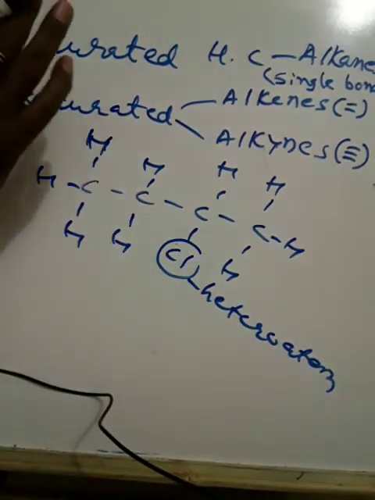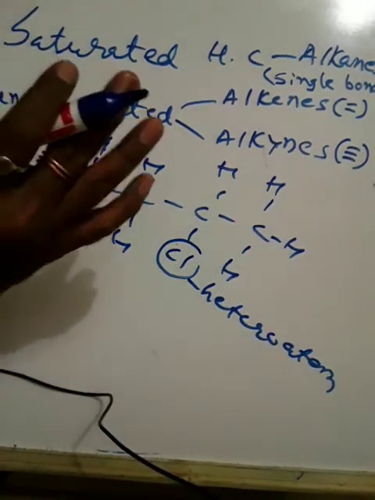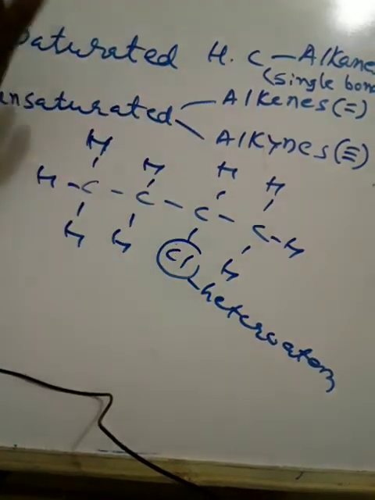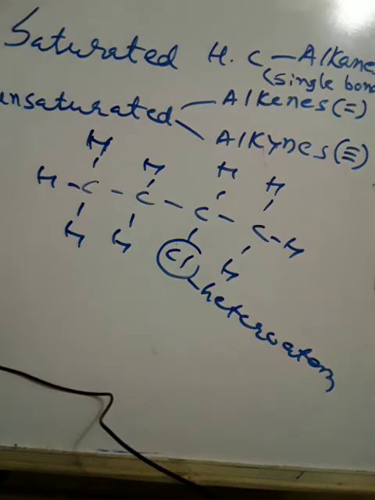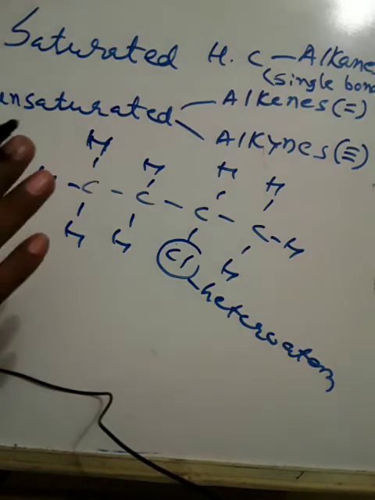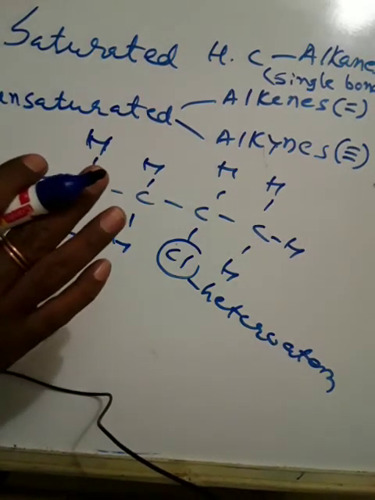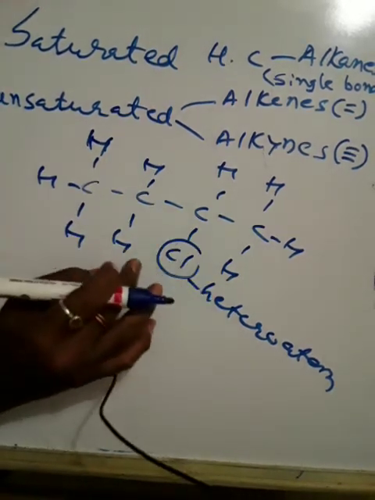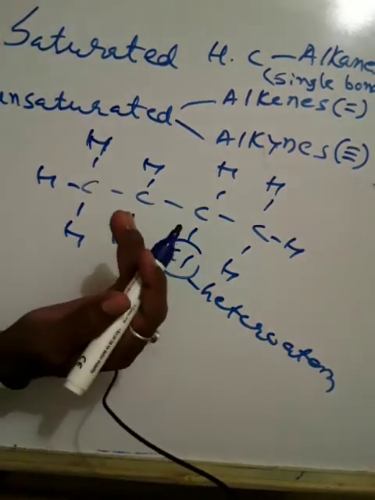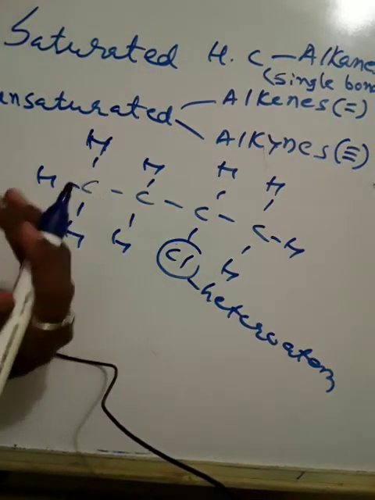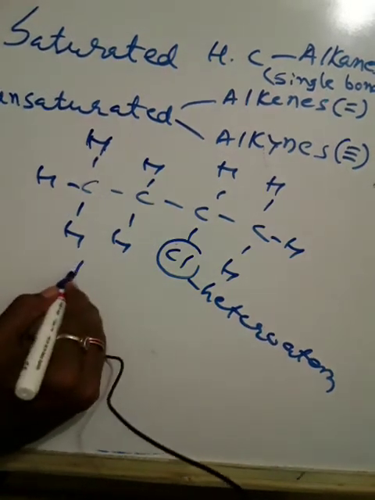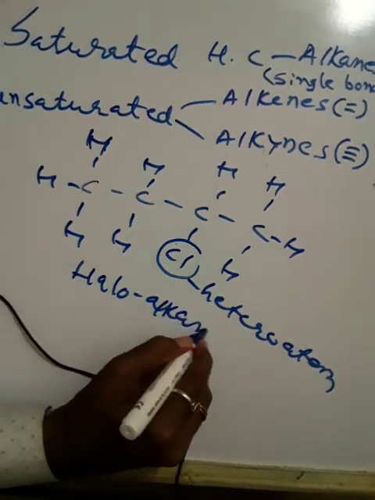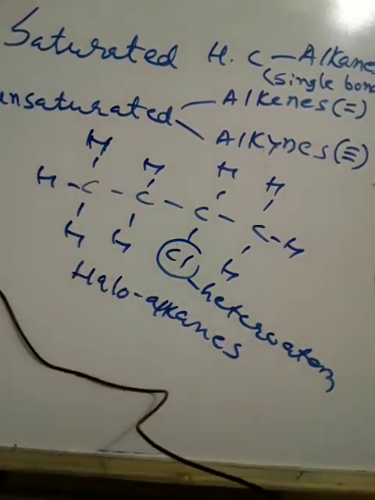So those heteroatoms are also present in some groups as given in table 4.3. If you check the table, it has been given clearly. If chlorine and bromine are present, suppose if chlorine is present here, then this class of compounds are called haloalkanes.